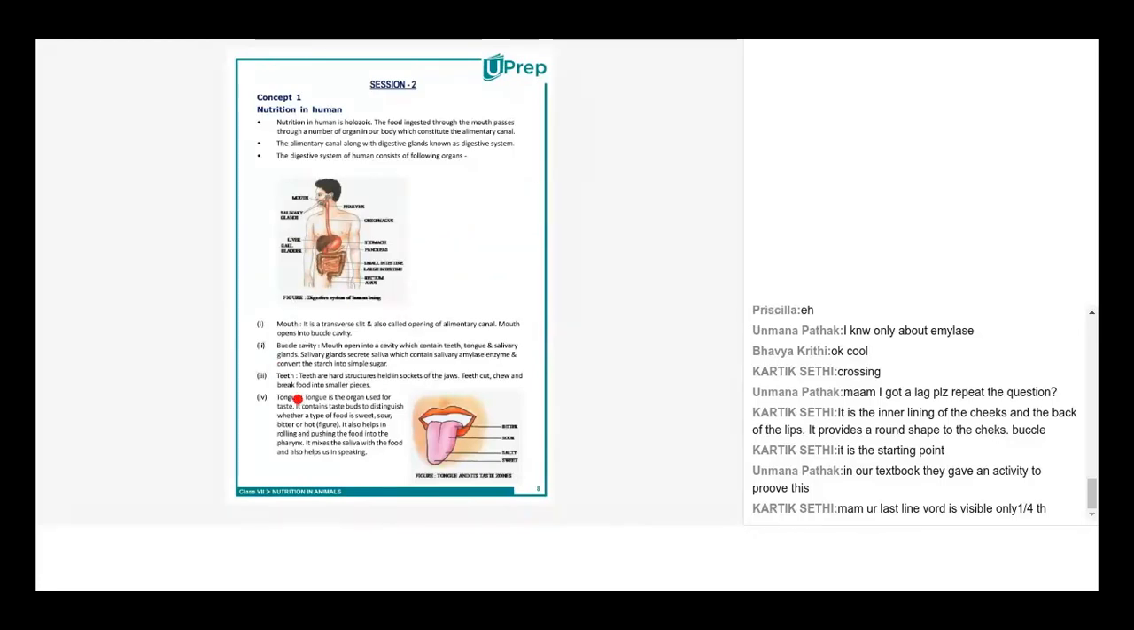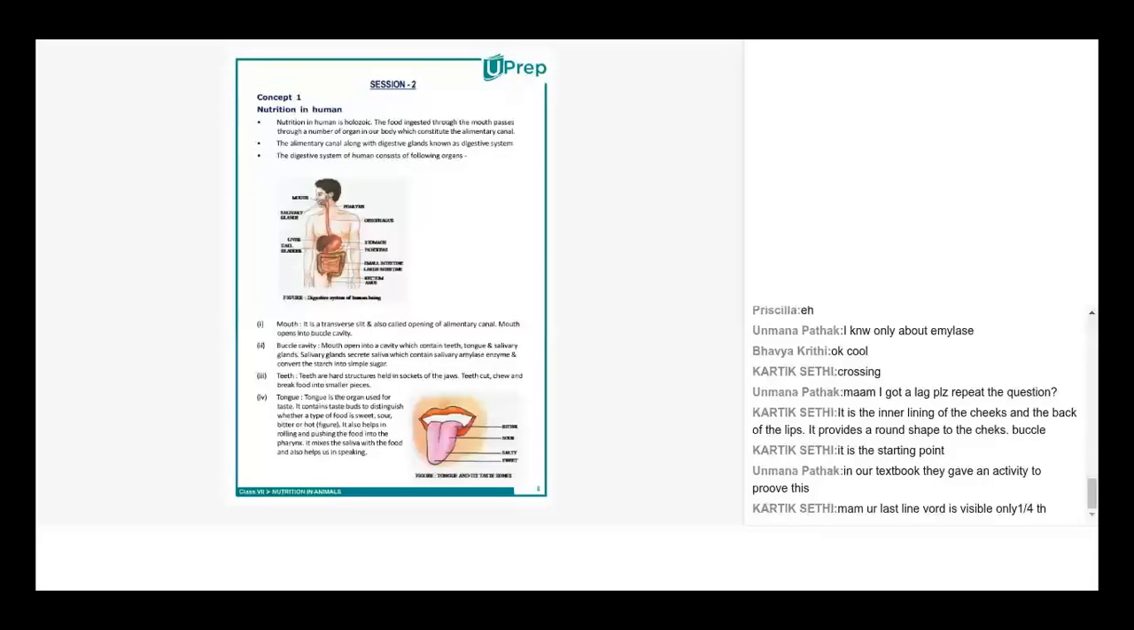Now moving on to the teeth. Teeth are hard structures which are held in sockets of the jaws, which cut, chew, and break food into smaller pieces. Teeth need no new introduction. All of us are aware of the teeth, and I'm sure all of you know the four different types of teeth. Ma'am, in the beginning you said pharynx is not there in the alimentary canal, but here it says so.